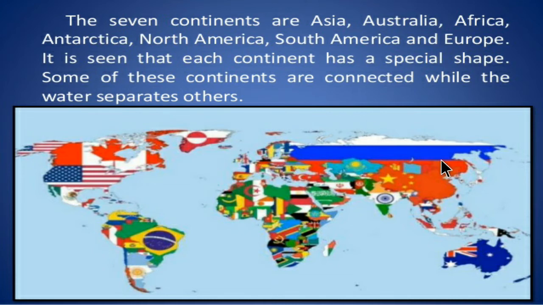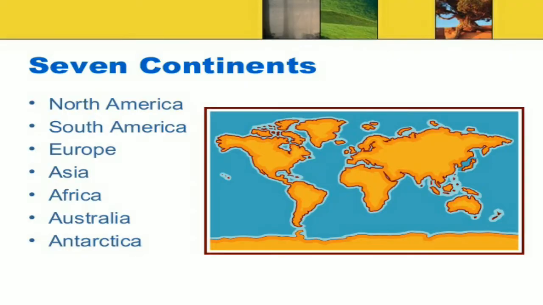Here we can see the different continents. The 7 continents are North America, South America, Europe, Asia, Africa, Australia, and Antarctica. Here we can see a photograph of the 7 continents.